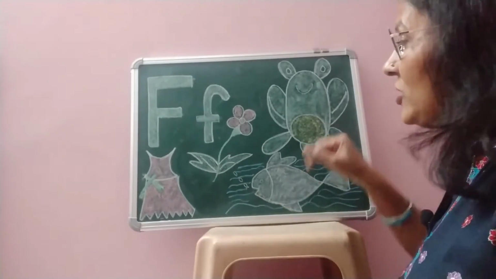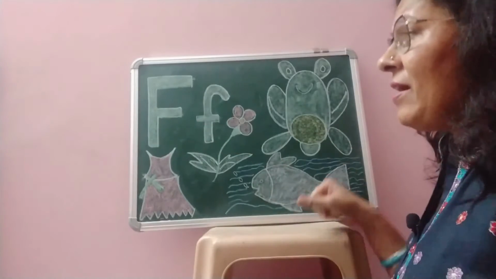Yes, these are the pictures which starts from letter F.